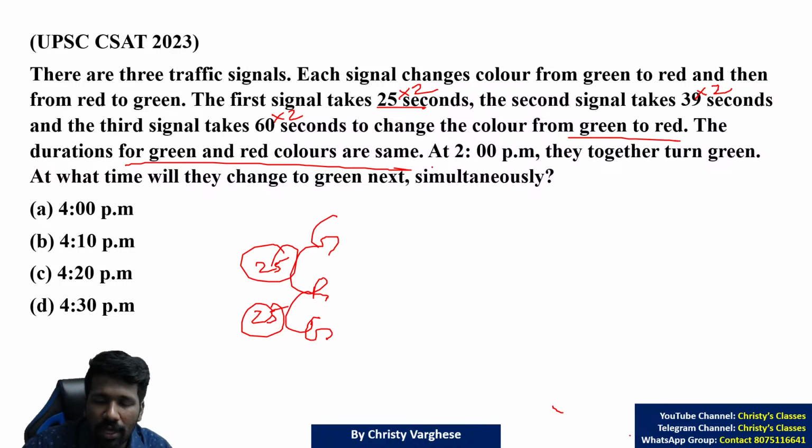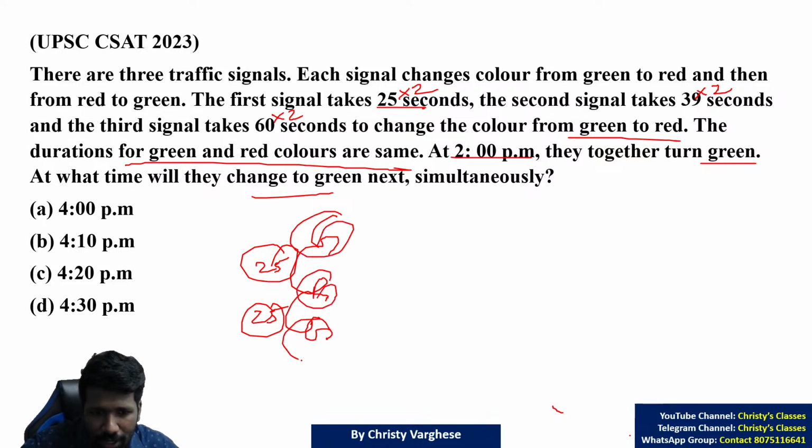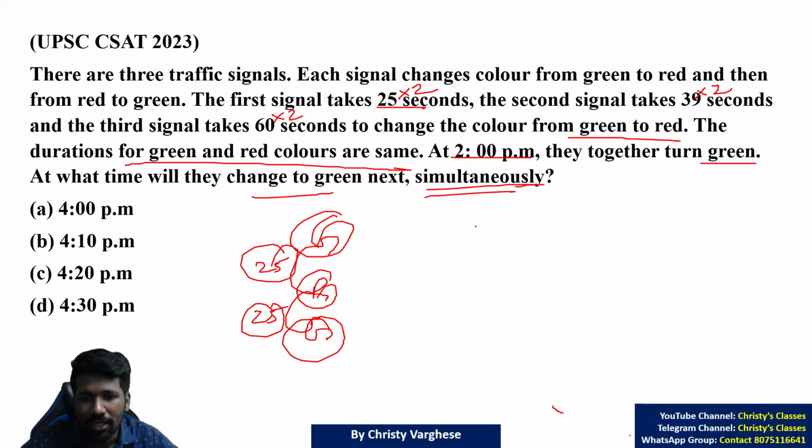The durations at 2 p.m. they together turn green. At what time will they turn green next? Turn green next means green to red, red to green, simultaneously. Now this is a hybrid question. In the number system chapter, in the LCM HCF chapter, we have seen questions of this type. Here the question structure is in the form of a time problem, but it is nothing but an LCM question.